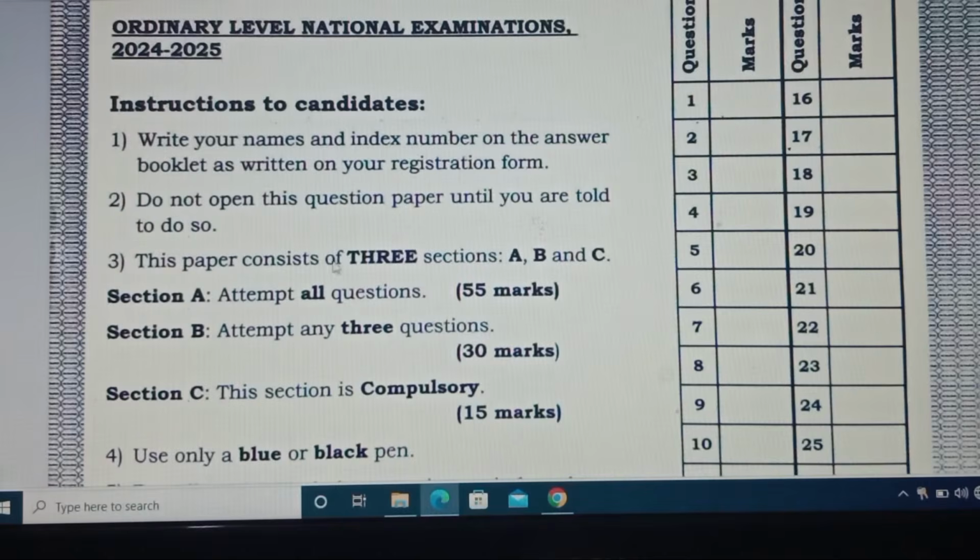This paper consists of three sections: section A, section B, and section C. In section A, you attempt all questions for 55 marks. In section B, you choose only three questions.